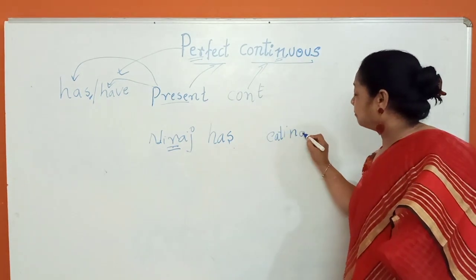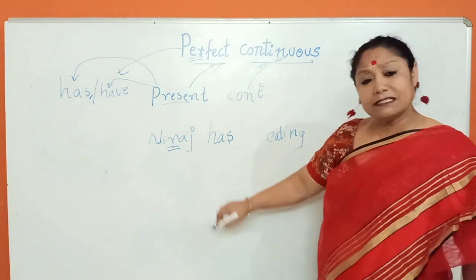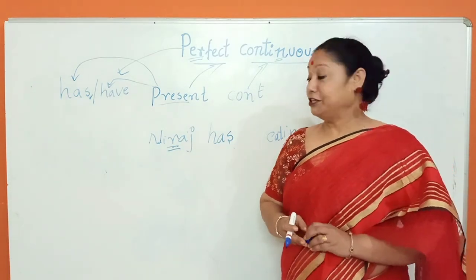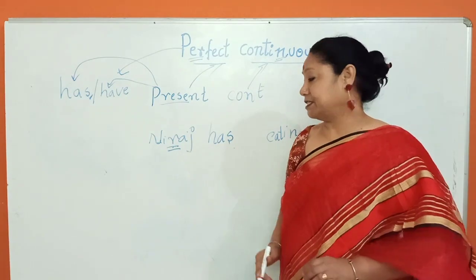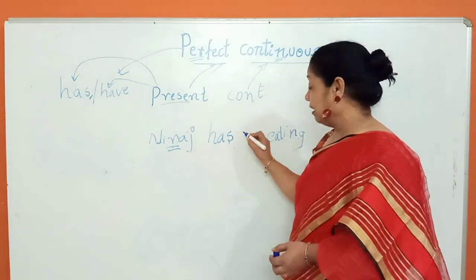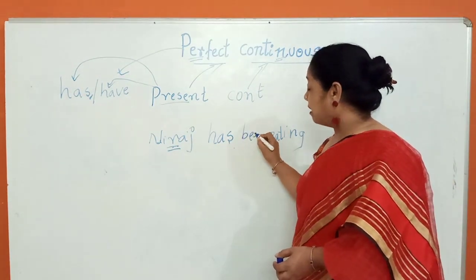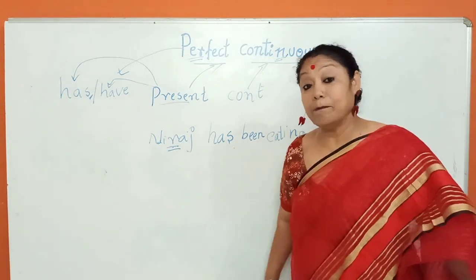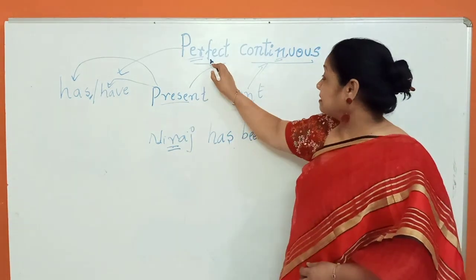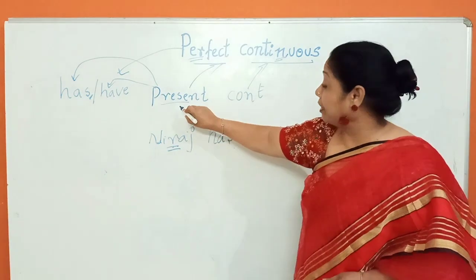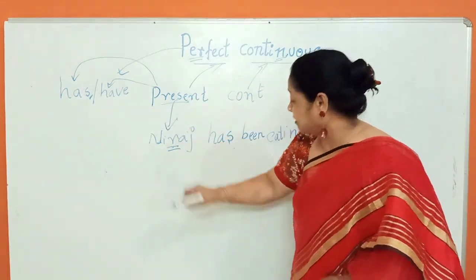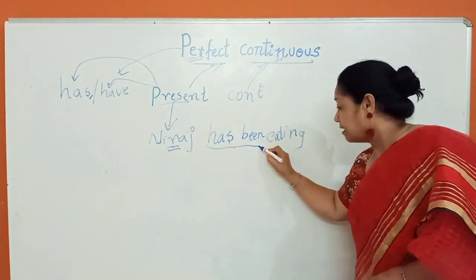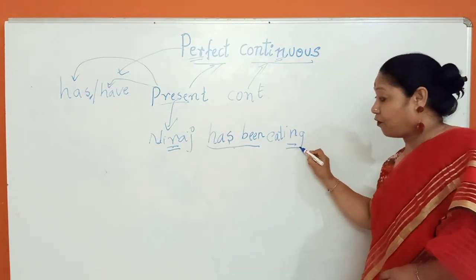E-A-T-I-N-G, eating. Is the sentence correct? Neeraj has eating. Something is wrong. Something is missing. What is missing here is B-E-E-N, been. So, first one is present continuous. See, subject person plus has been plus ing form of the verb.